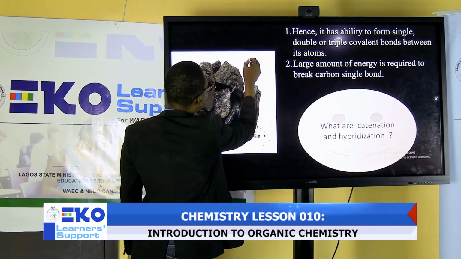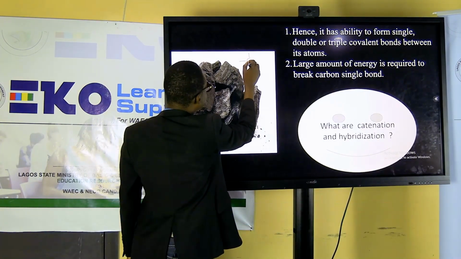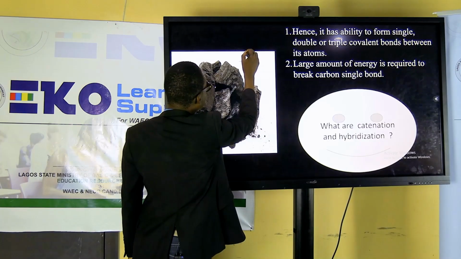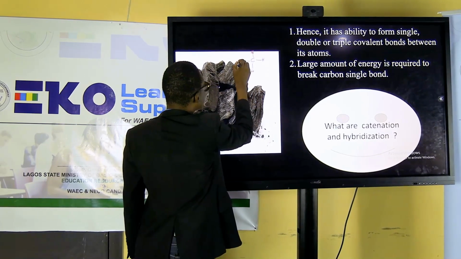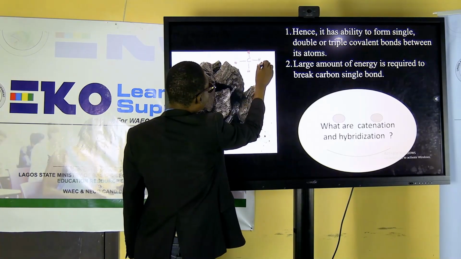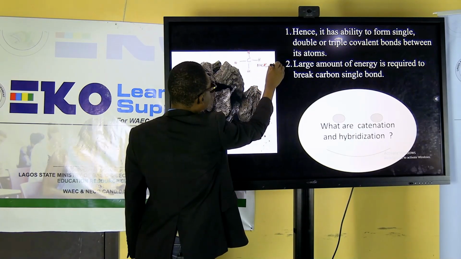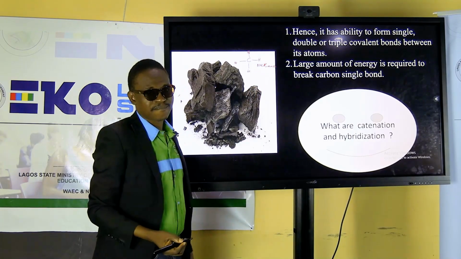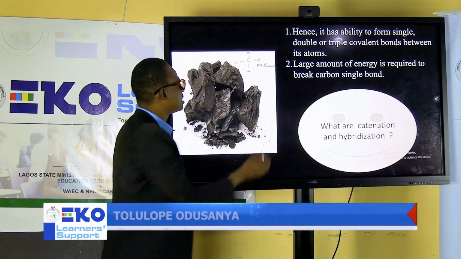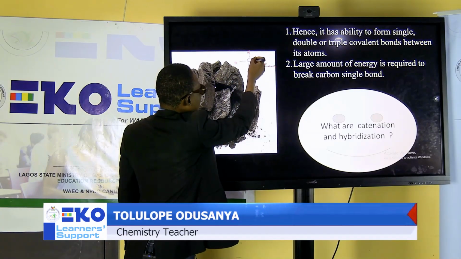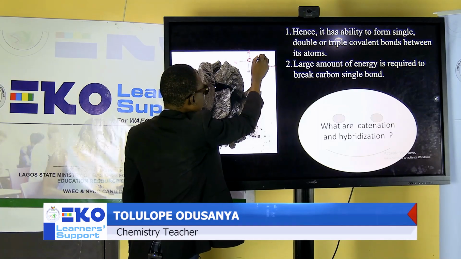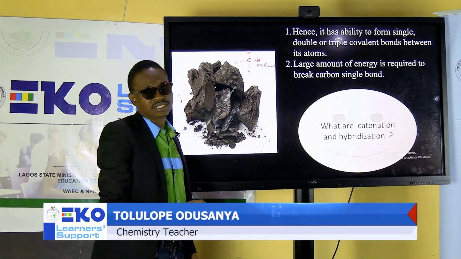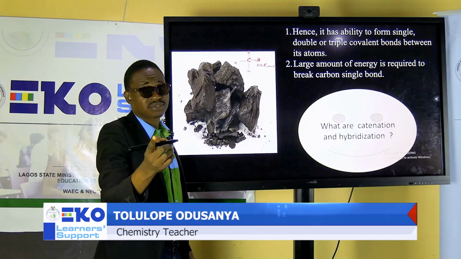Carbon, you can have something like this, neighboring atom. This one is called, I hope you still remember, methane. When you look at it, this kind of bond is called a single bond. You can see a single bond between carbon and hydrogen. It has the ability to do that.